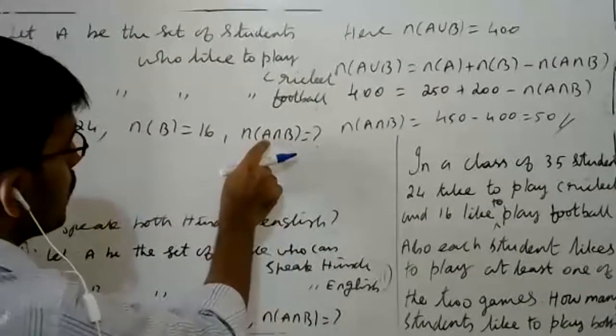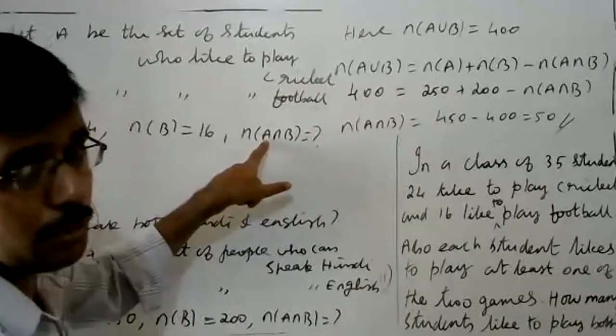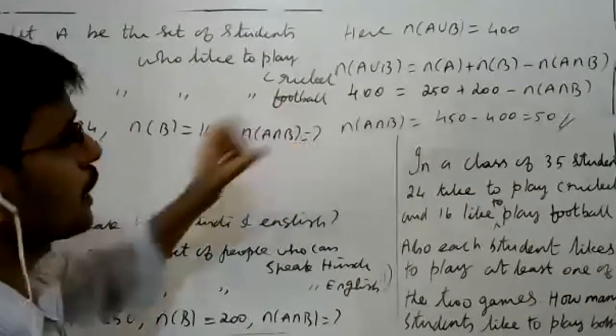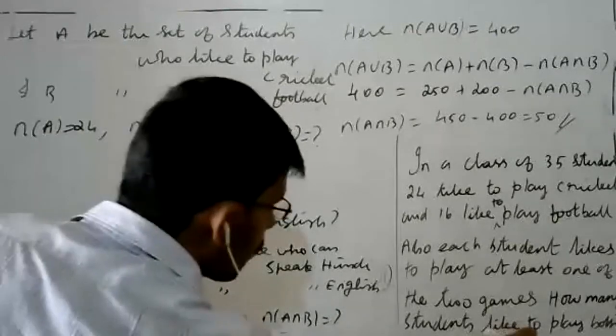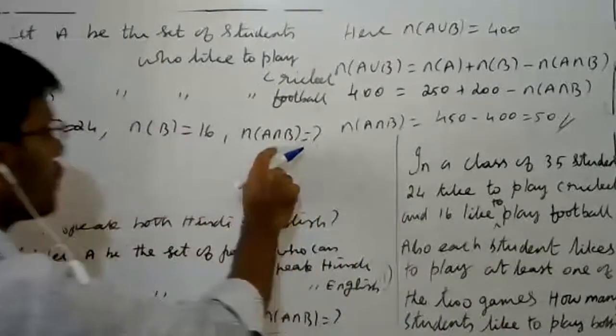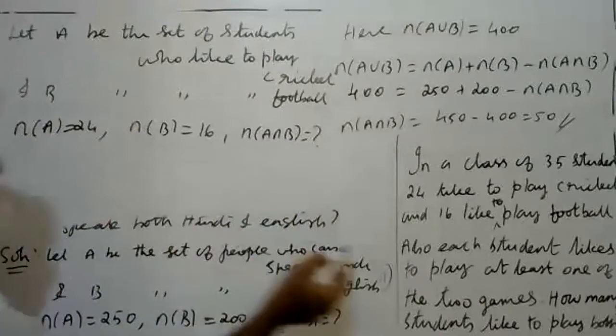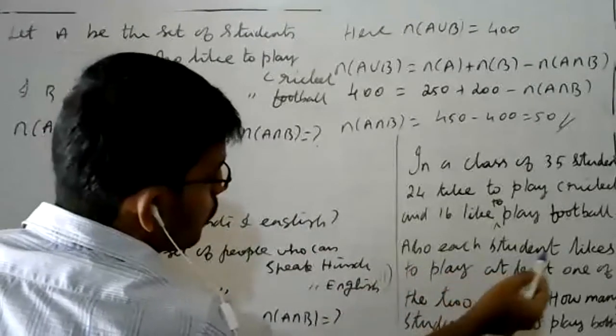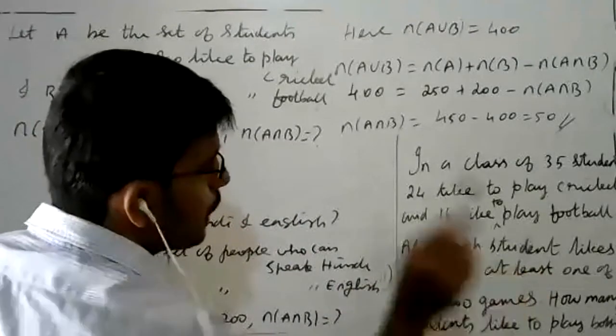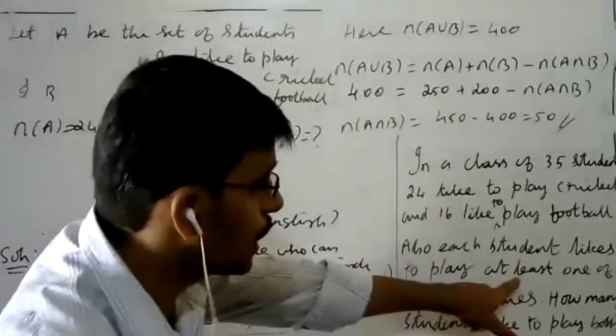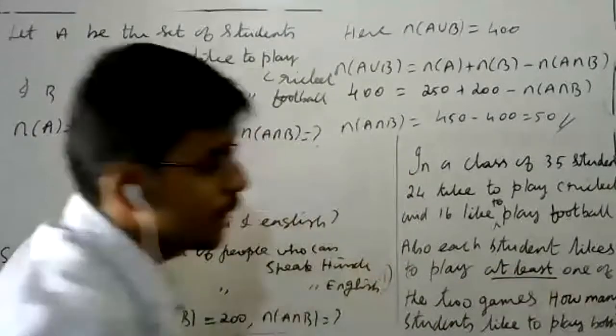A means the students who like to play cricket, B means the students who like to play football. The question is how many students like to play both. But look at this: each student likes to play at least one. I have already told you that at least means union.